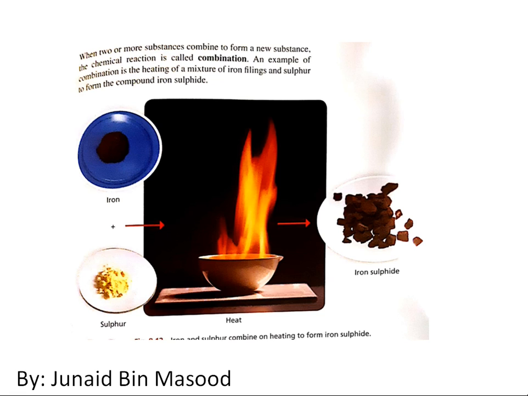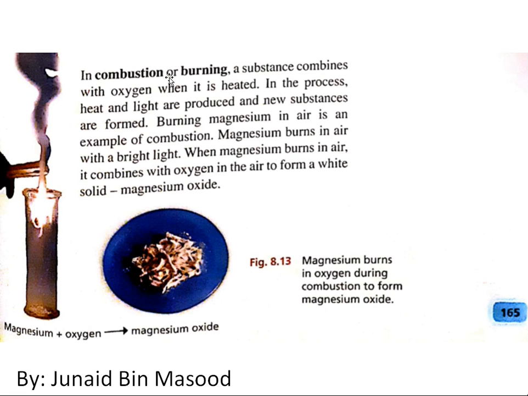And moving ahead, the third type of reaction is basically combustion, which is also called burning. So combustion or burning means that you are burning any metal in the presence of oxygen, and that actually produces some kind of an oxide. Okay, so we did an example of magnesium. When it burns with oxygen, it produces magnesium oxide. So this is combustion, when a substance combines with oxygen when it is heated, and in this process heat and light are produced and new substances are formed.